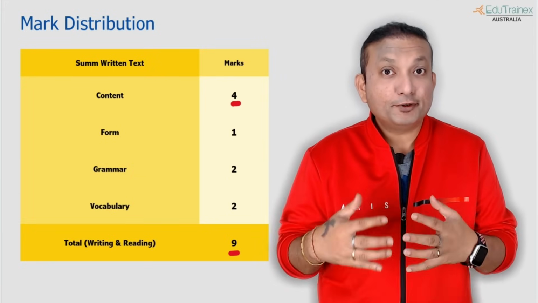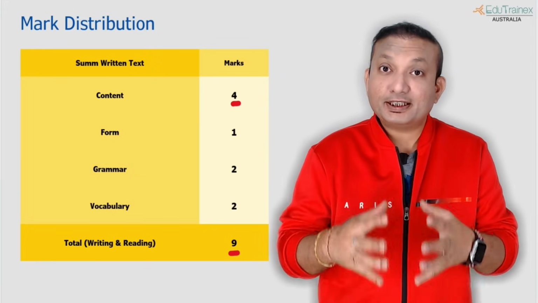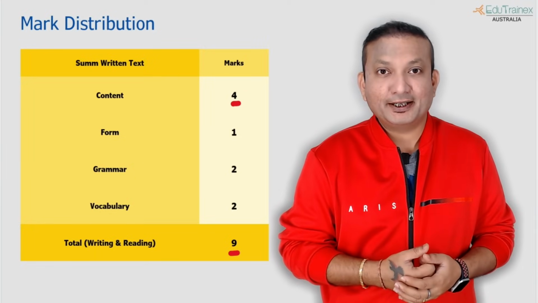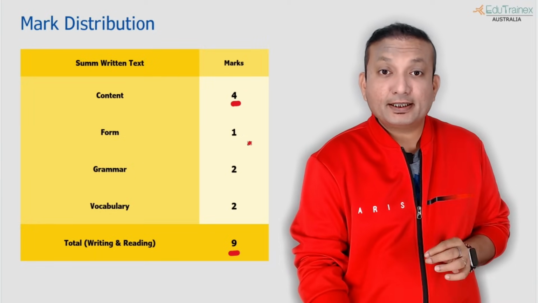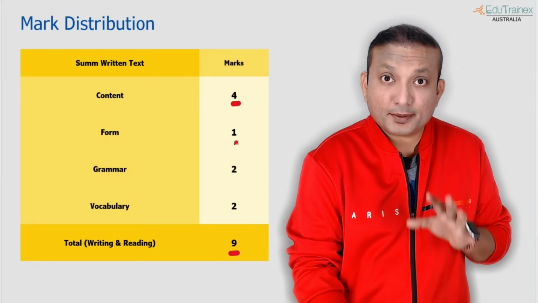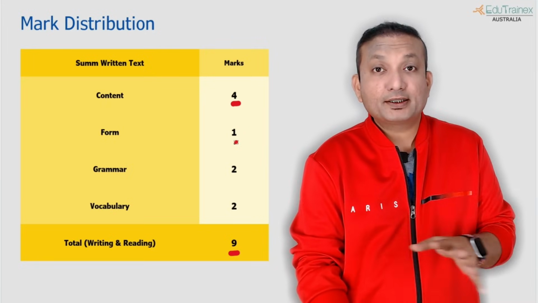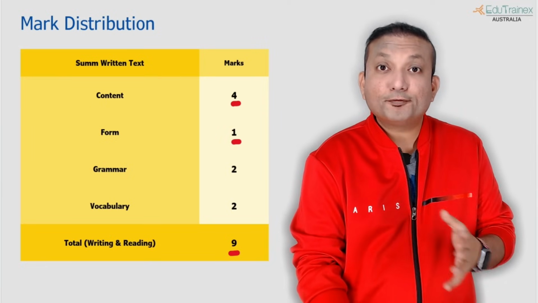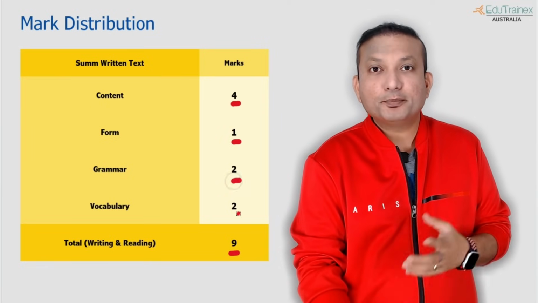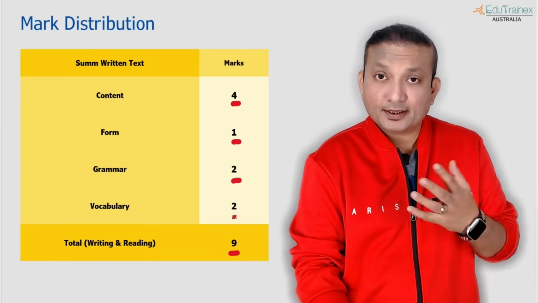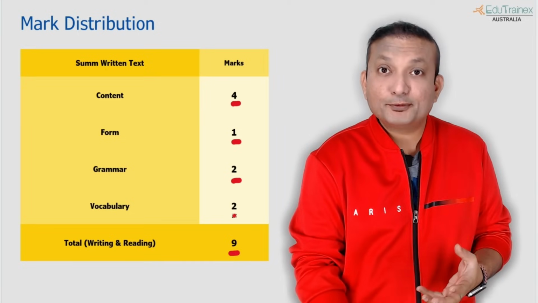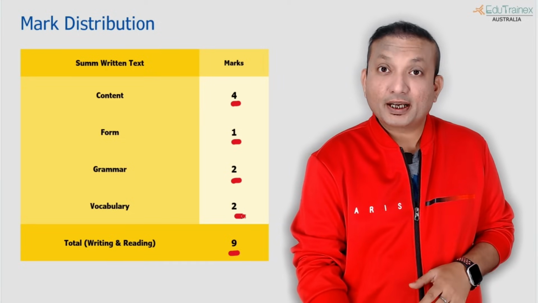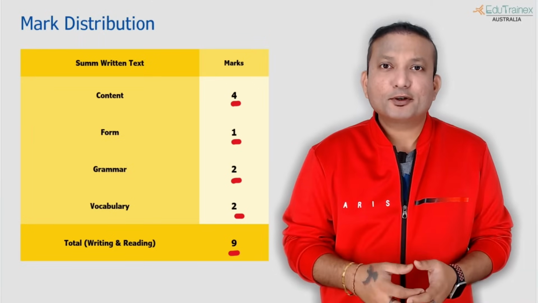Earlier I made a video on the reading module. You must have seen just by doing this question how much score can be boosted for your reading. The length of the sentence is specific to academic and UKVI; the core exam has not changed. Form is the length, between 5 and 75 words. Grammar: you need to make sure you are not making any grammar mistakes, and with the techniques that we will share with you, there will be no grammar mistakes. And vocabulary as well, whatever words you are using from the passage.